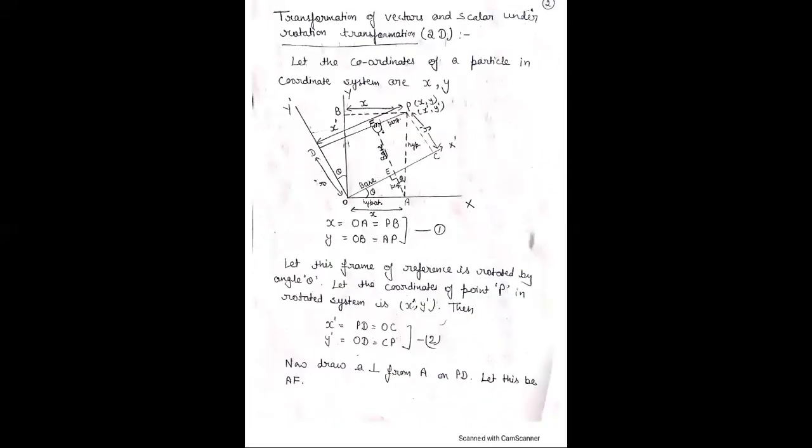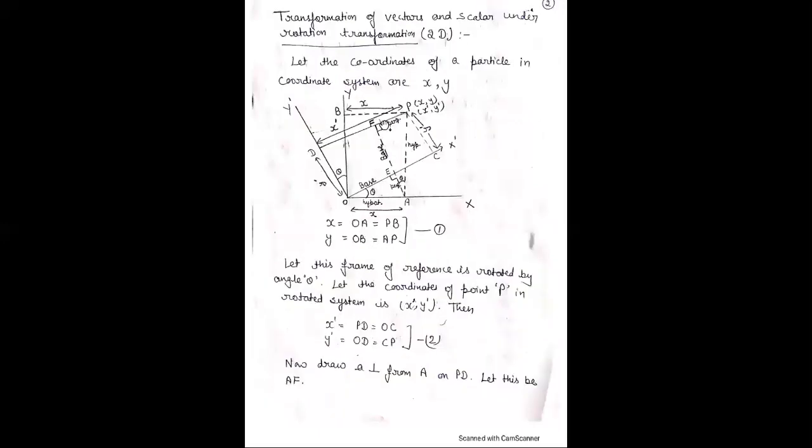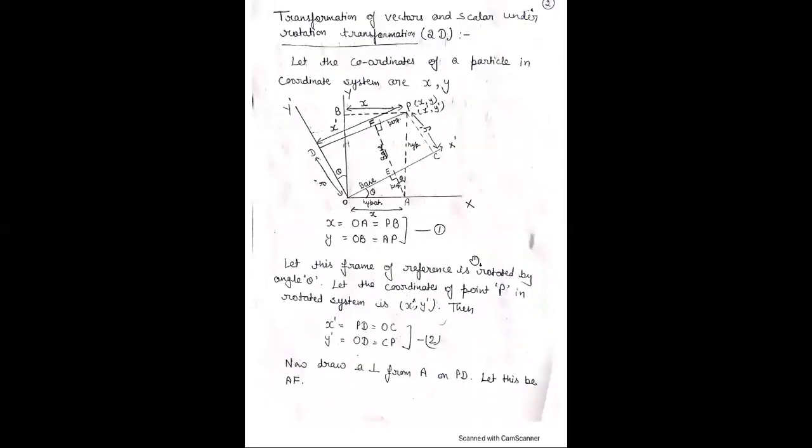Similarly, in triangle FAP, this is perpendicular because we draw perpendicular here. In front of perpendicular, this is a hypotenuse and this is a base. In this triangle, cos theta is equal to base, means AF upon my hypotenuse AP. AF upon AP, therefore AF is equal to AP cos theta, and what is AP? AP is equal to Y. Therefore, AF is equal to Y cos theta, equation 5.